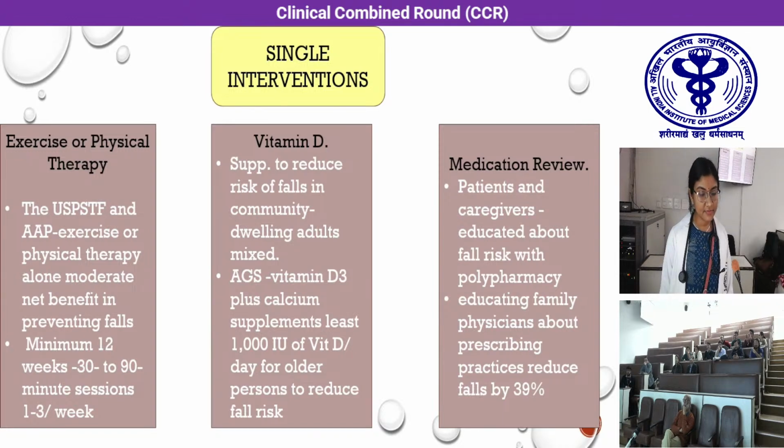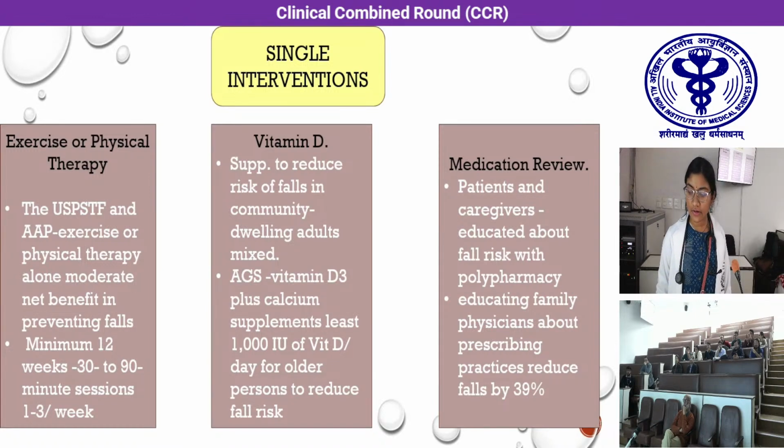The United States Preventive Services Task Force as well as the American Association of Physicians recommend physical exercise. They recommend 30 to 90-minute sessions 1 to 3 times a week for a duration of 12 minutes minimum to show improvement in fall risk. Vitamin D supplementation has been found useful in community-dwelling older adults. The American Geriatrics Society recommends 1,000 international units of vitamin D in addition to calcium supplementation for older adults.